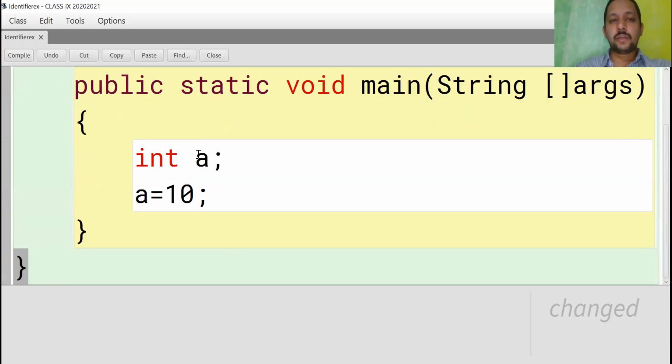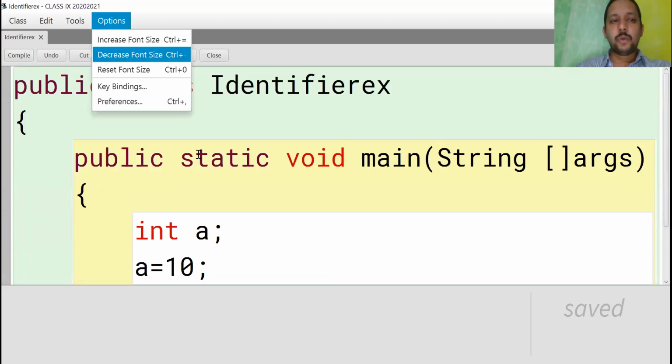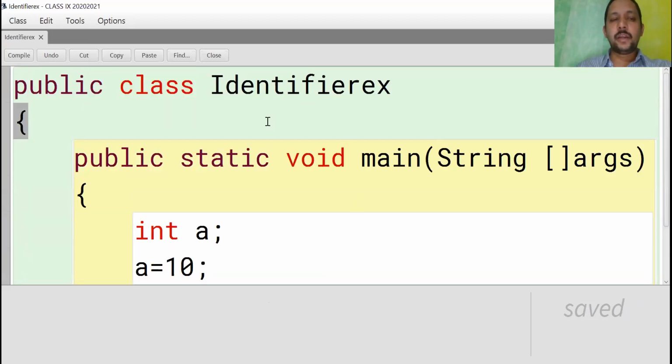Like this code, they will ask how many identifiers are there in this code. So in this code there are 5 identifiers. One is the class name, identifier EX. The second identifier is main, a method name.